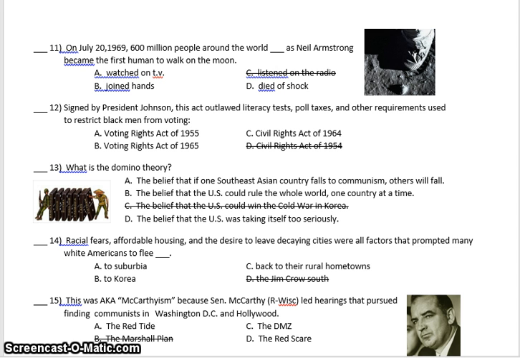Question 15. This was aka McCarthyism because Senator McCarthy led hearings that pursued finding communists in Washington, D.C. and Hollywood. Was it called the Red Tide, C. the DMZ, D. the Red Scare?